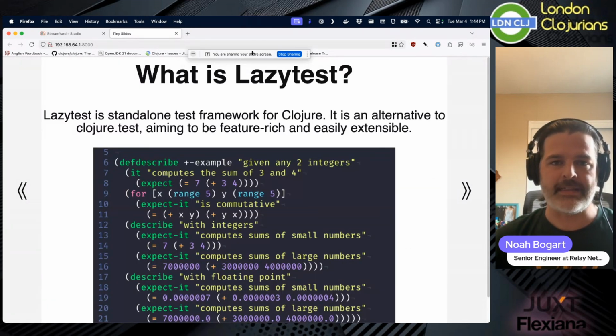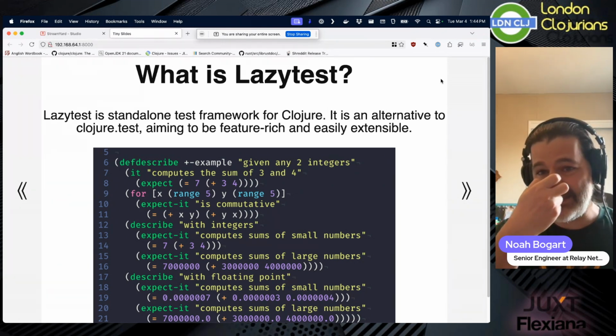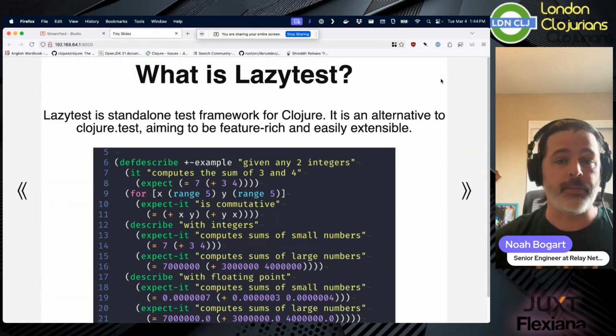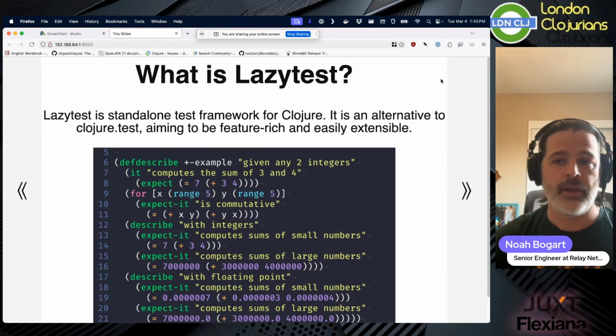So what is Lazytest? Lazytest is another test framework. It is a standalone test framework, so it doesn't rely on clojure.test. It is not interoperable with clojure.test. Lazytest attempts to start from scratch. It was originally developed by Stuart Sierra, who wrote the very first version of clojure.test back for Clojure 1.1. And when he wrote clojure.test, it was as good as it could be for that time, and it worked well, and it got brought in out of the contrib library into Clojure core.